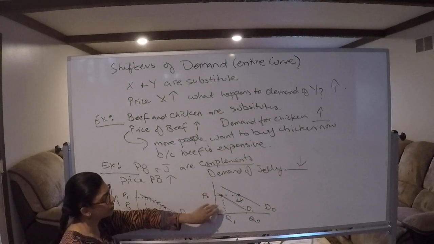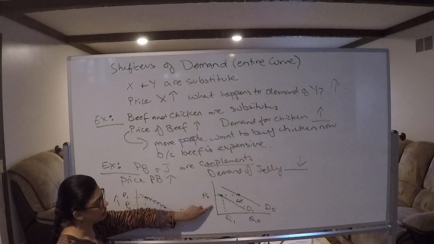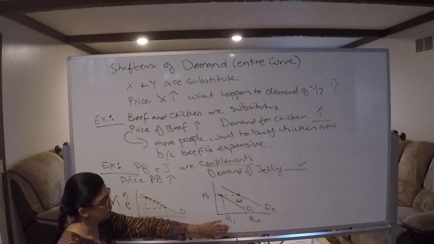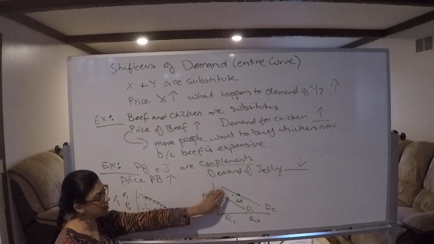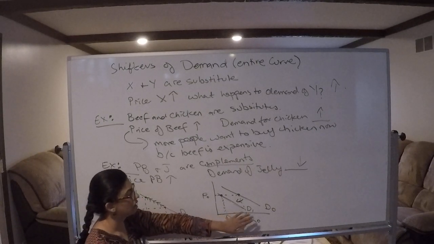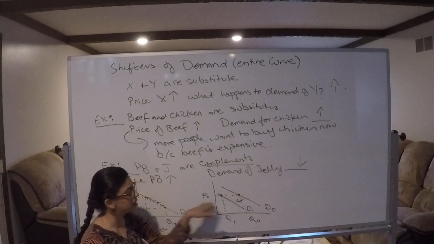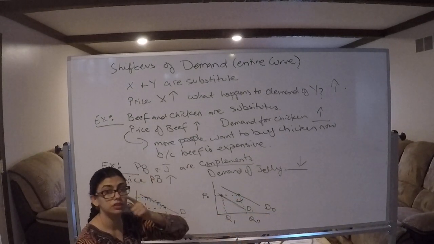When demand shifts for the same price, you are selling less or more. So price remains the same, but in this case, you're selling less because demand decreased. In the other case, if demand was to increase, for the same price, you will be selling more. Quantity would have increased.